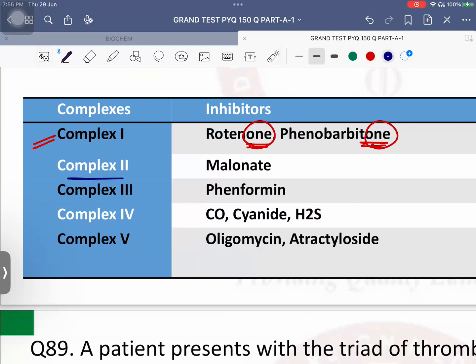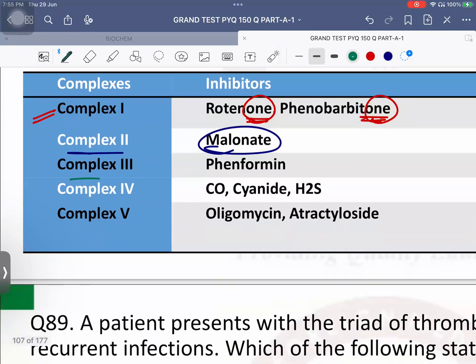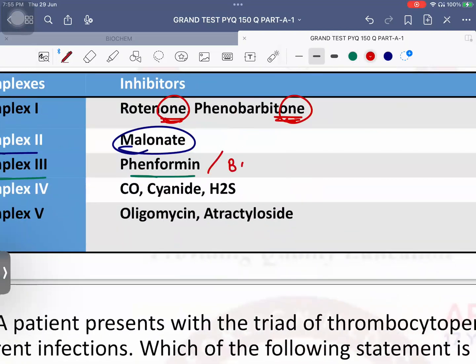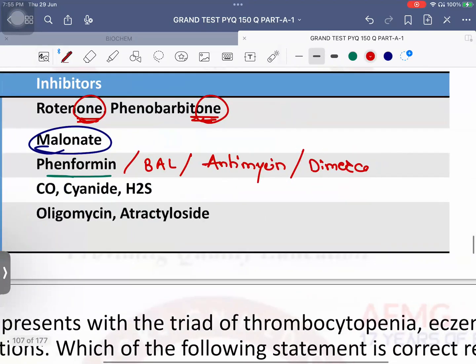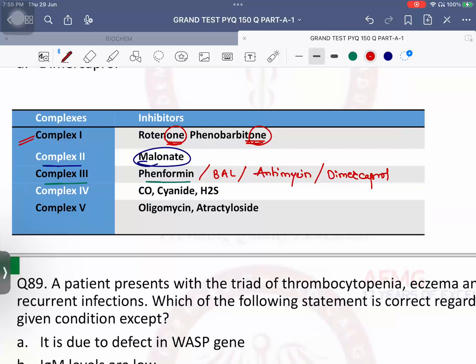Then complex 2 inhibitor is malonate, also known as malonyl coenzyme A. Next, third is complex 3 inhibitors. These are fenformin. Along with that, British anti-lewisite. Along with that, antimycin. Along with that, dimercaprol. So these are the 4 complex 3 inhibitors: fenformin, BAL, antimycin, and dimercaprol. Complex 4 inhibitor, this is an easy one.